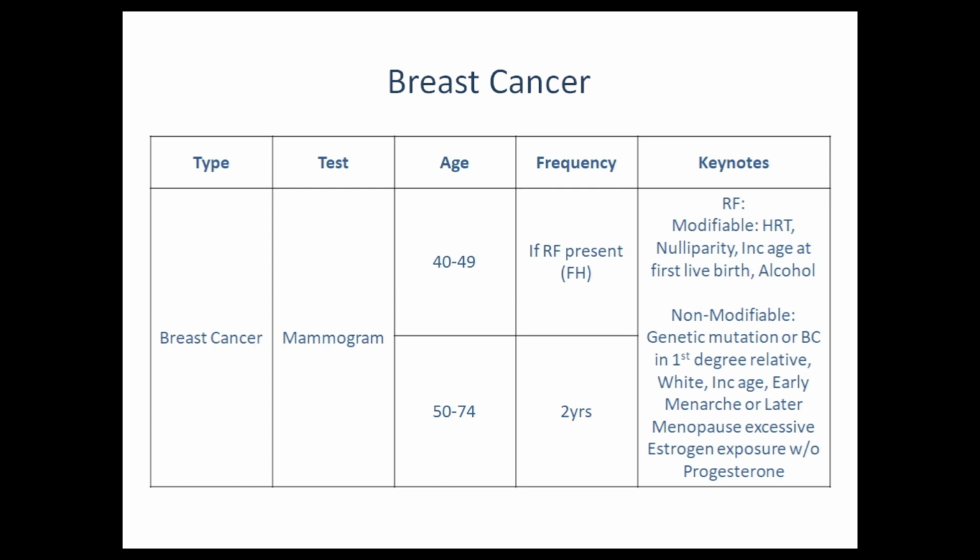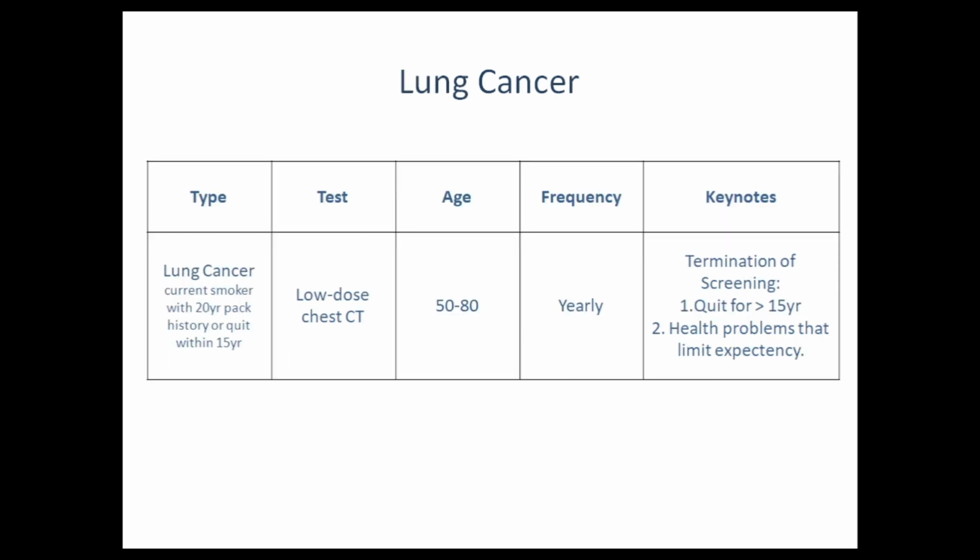After breast cancer comes lung cancer. The test of choice for screening of lung cancer is low dose CT scan of the chest. The age for starting is 50 years and the age limit is 50 to 80 years. The frequency is annually. What type of patients come in the screening category for lung cancer? These are anyone who is a current smoker with a 20-year history or someone who has quit smoking within the